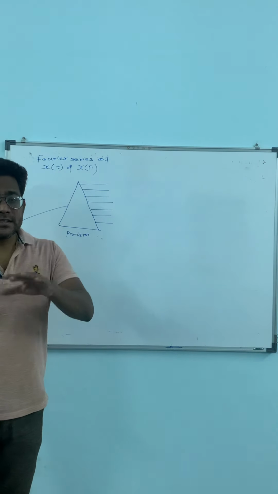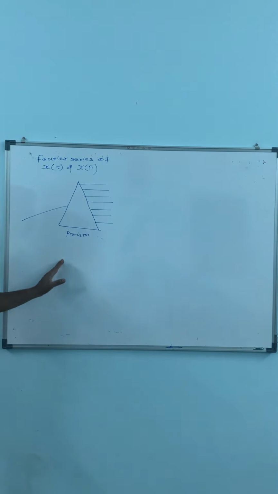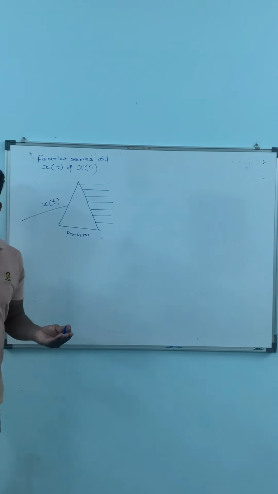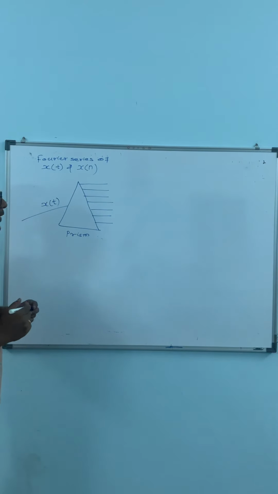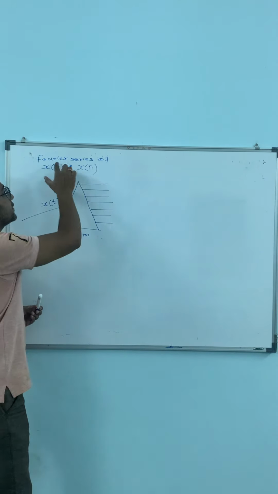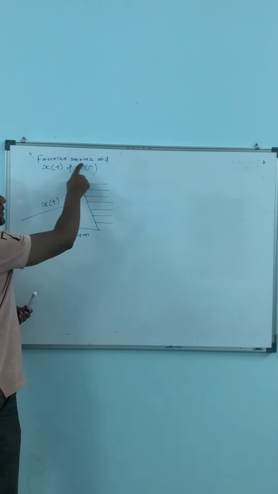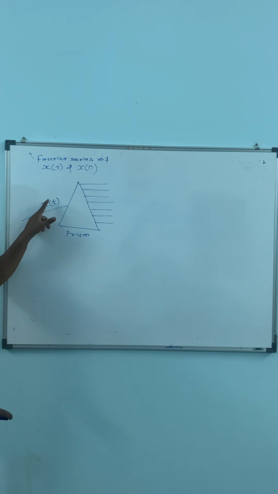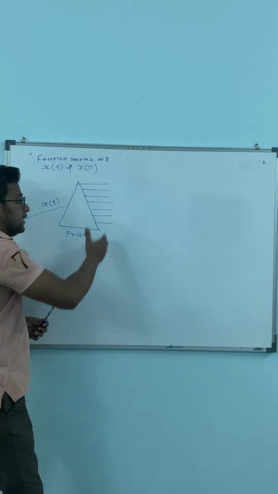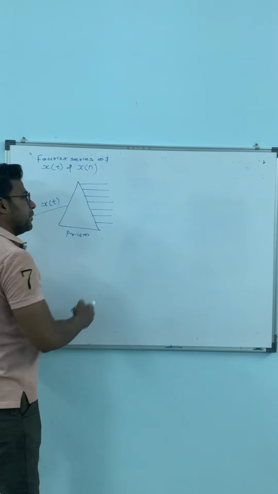Fourier series on the signal system is similar to this concept. This white beam will be considered as a signal x of t. I am explaining about the x of t. So this x of t is getting converted into its components, which is called a Fourier series. The name suggests series. x of t is a continuous time signal, and after the Fourier series, analysis we will see later, this x of t will be converted into its components. It's called Fourier series. The components will not be 7 in number, but it is an example.